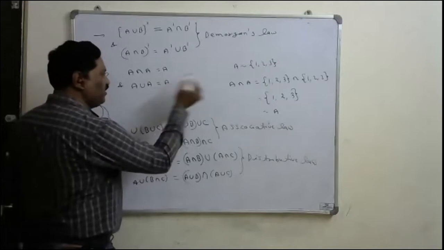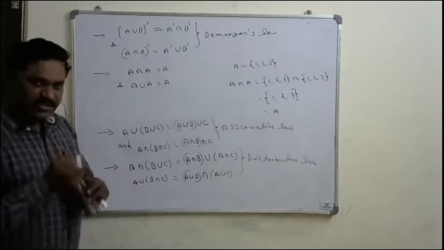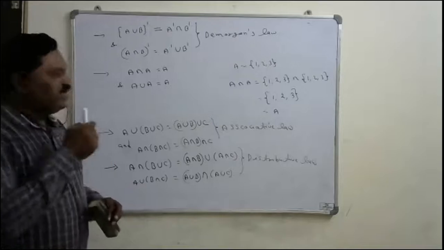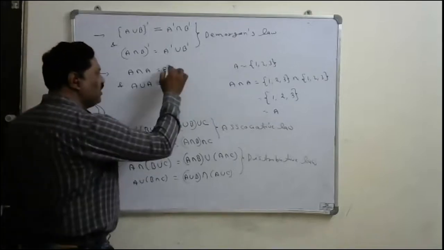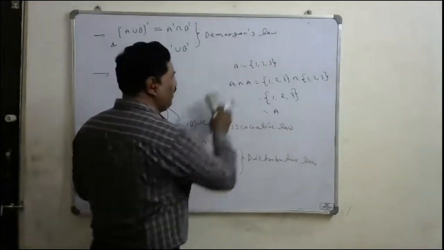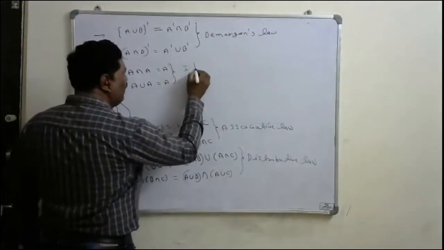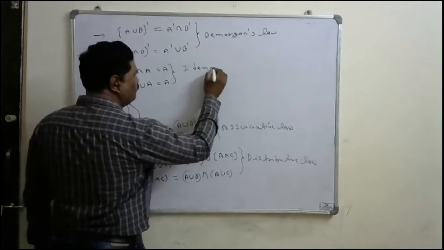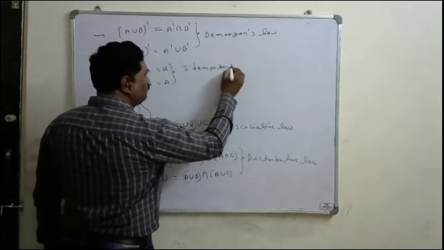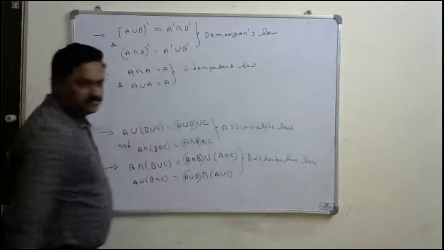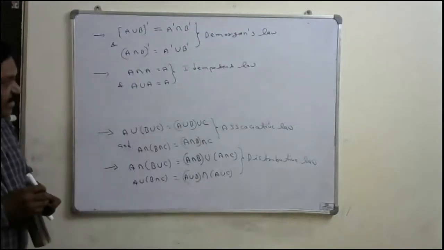That is also A. A intersection A is A, and A union A is also A. Such a law is called the idempotent law.